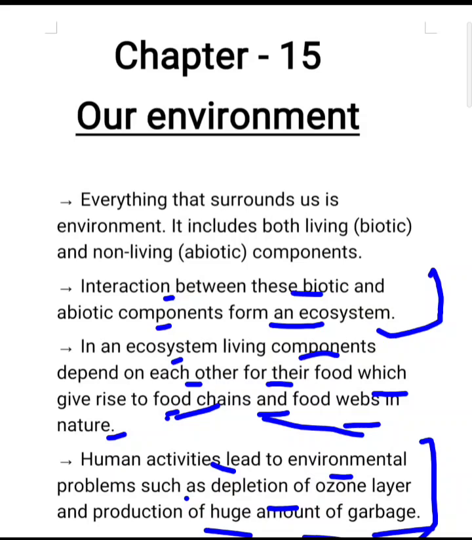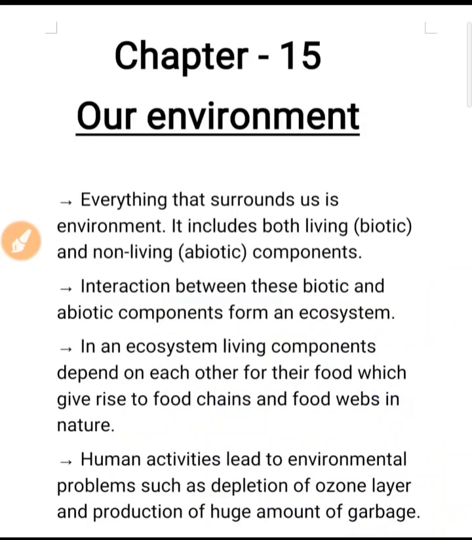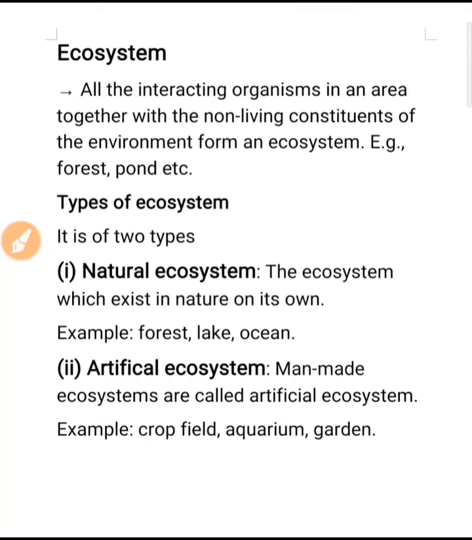So in this chapter we have to learn about the ecosystem and the interactions between living and non-living components, food chain and food webs, and about depletion of ozone layer and production of huge amount of garbage. How can we use that garbage for our useful processes, for, you can say, soil replenishment also? So let us start. First of all, that is ecosystem.